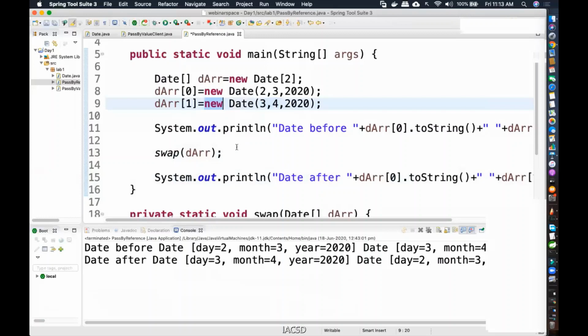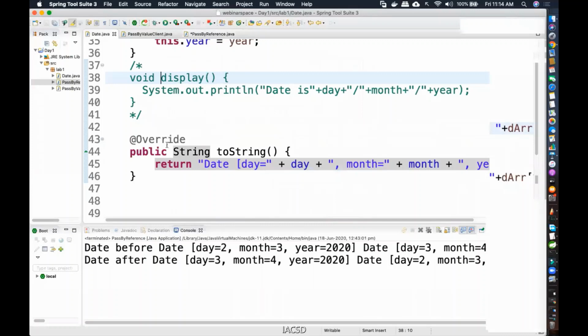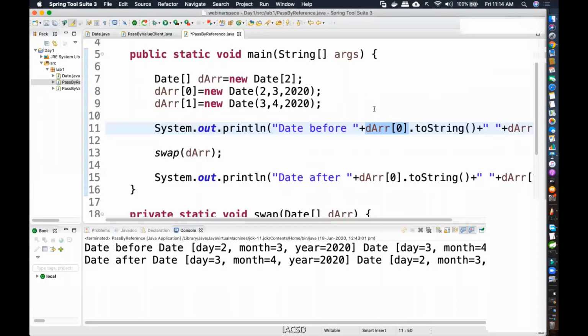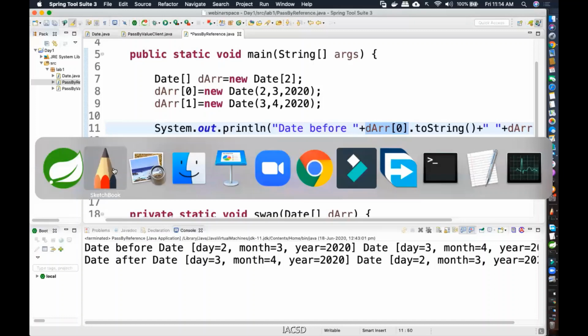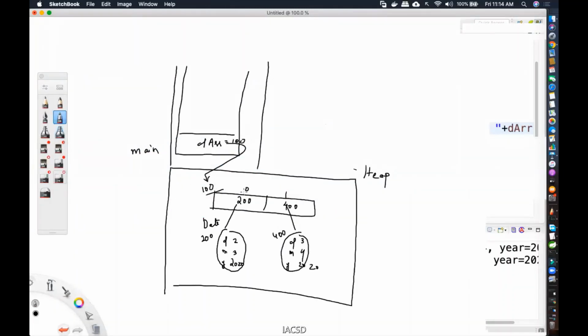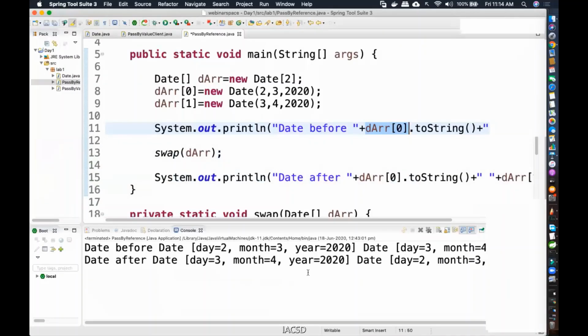Now see, the next line, I'm printing out DARR of 0, and then I'm calling the toString for that. So it is going to display the values, day, month, and year, with the toString method, which is there in the date class. If you remember yesterday, we saw this toString method is returning a string value. That string value is going to be concatenated here along with this date before. Okay, so we are going to see that over here, toString of DARR of 0th location. This one's toString will be called, and in this day, month and year will be printed. If I call DARR of 1, then this one's toString method will be called, and 3, 4 and 2020 will be printed. So we got that before swapping.